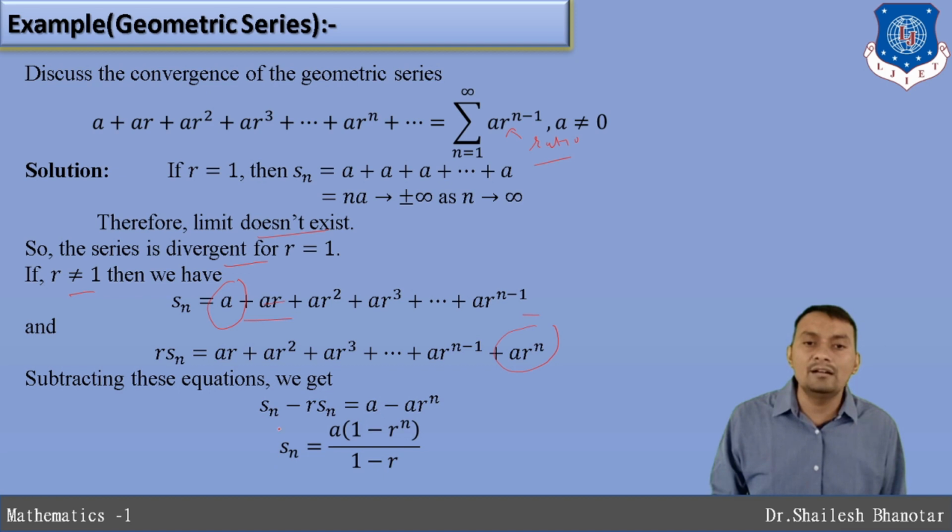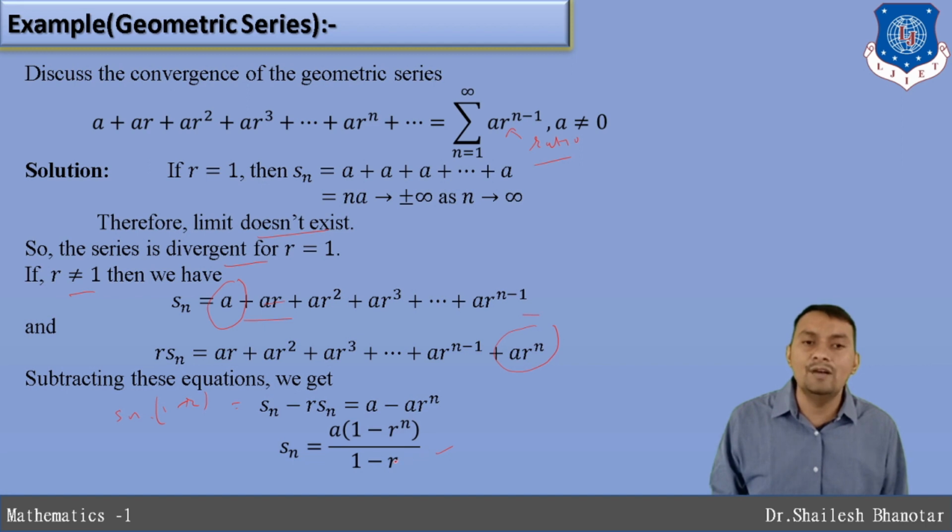But when you make Sn the subject, you will be left with Sn into 1 minus r, so I'm going to get Sn equal to a times 1 minus r raised to n divided by 1 minus r, and that is exactly our partial sum.